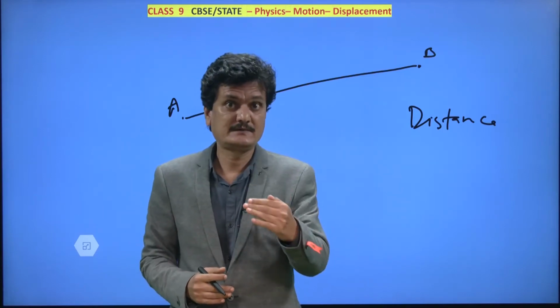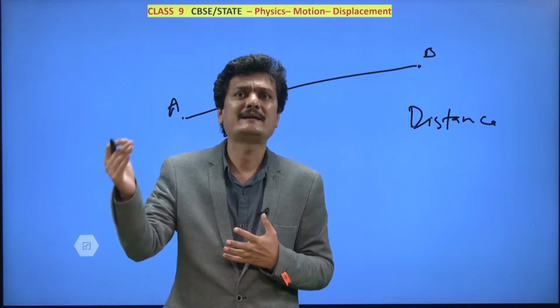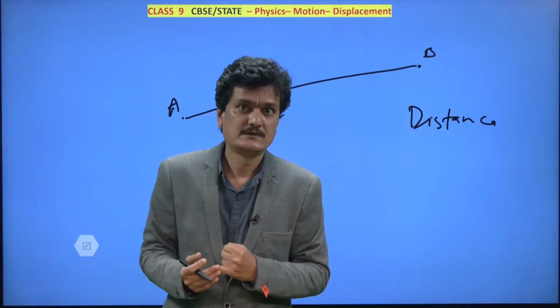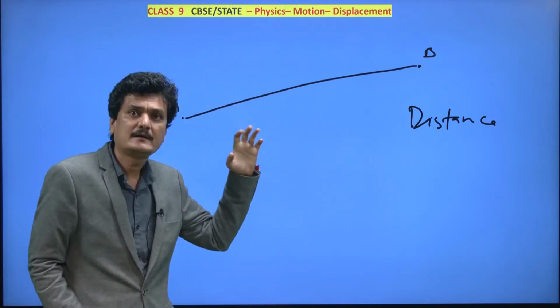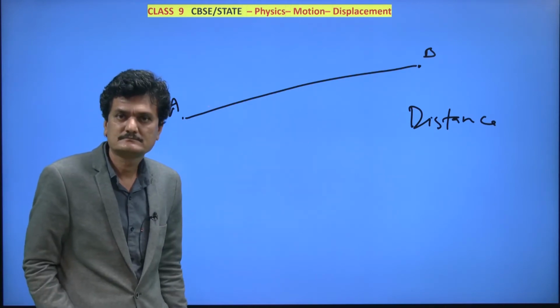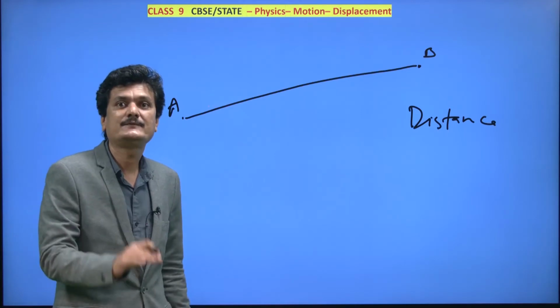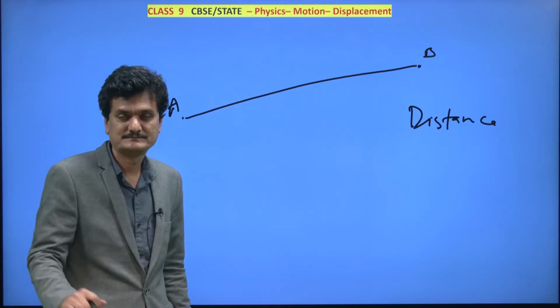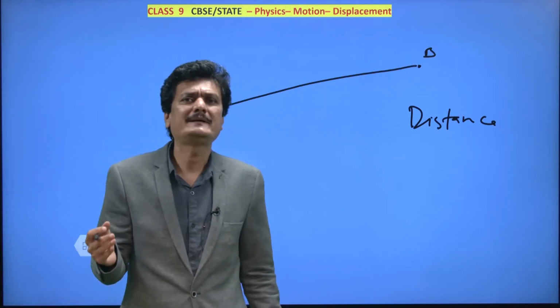And if it denotes how far the body has traveled, then how? Does distance tell you conclusively how far the body has traveled? If yes, then why? If no, then also why? Take a moment to think about it.